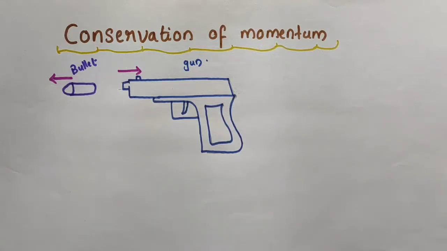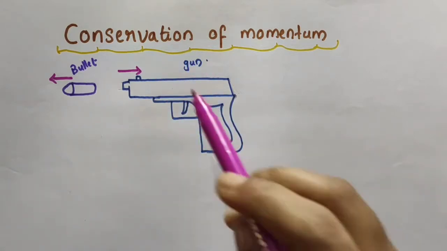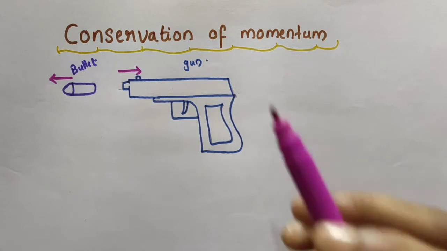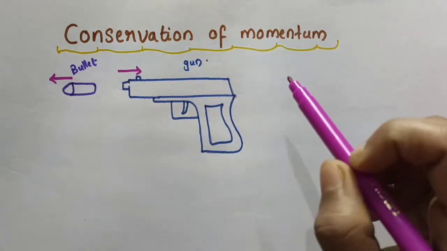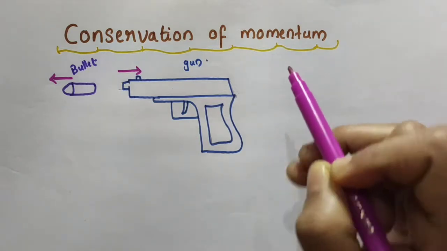Hello everyone. In this video, we are going to discuss conservation of momentum and the law of conservation of momentum. What is momentum? Momentum of a body is defined to be the product of its mass and velocity.